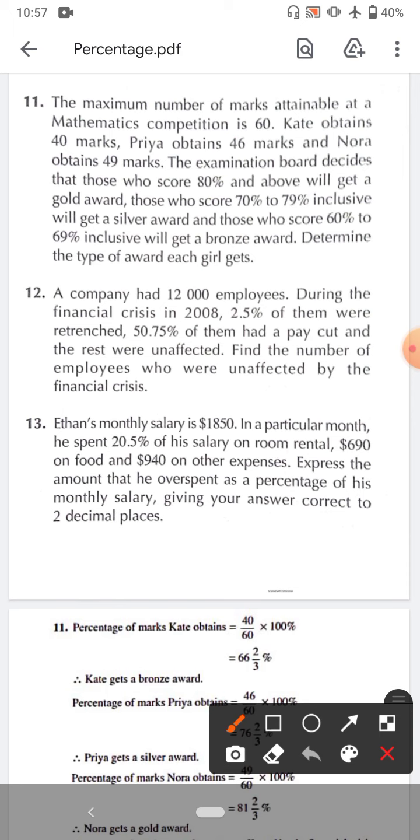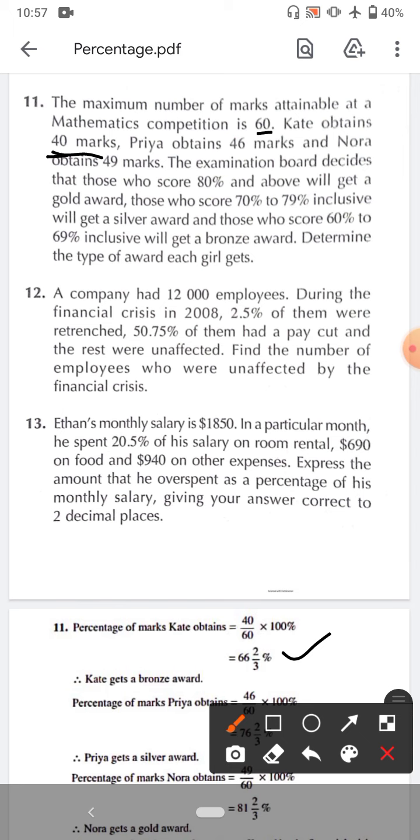Kate attains 40 marks, which means she obtained 40 by 60. Mostly papers have 100 marks, but here the paper has a maximum mark of 60, so it means 40 by 60. The fraction for Kate is 40 by 60, so 40 by 60 multiplied by 100 gives us 66 whole 2 by 3%.